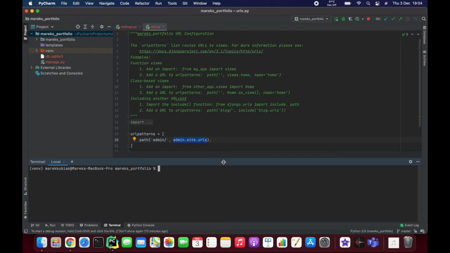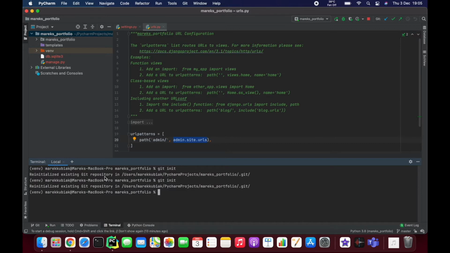So with the magic of editing, I skipped a couple of minutes of installation, so you don't have to sit there and watch me waiting for Git to be installed. Anyway, I did initialize it, and I made a mistake there, so I had to stop and go back. So I did initialize it before. Now what it says is we re-initialized existing Git repository, which is fine. It doesn't matter, I can do it 10 times, and it's not going to affect anything. The first time obviously you have to do it, but if you do it a second time, nothing bad happens. It just says that we re-initialize the Git repository in this folder.